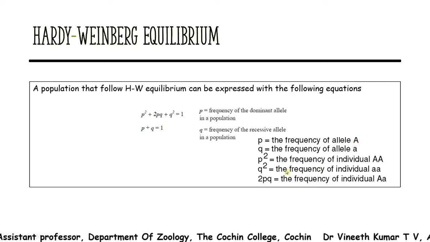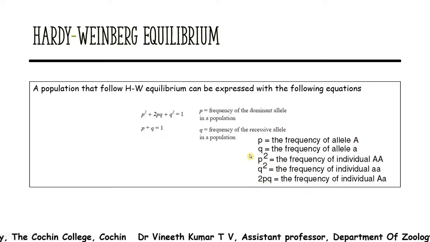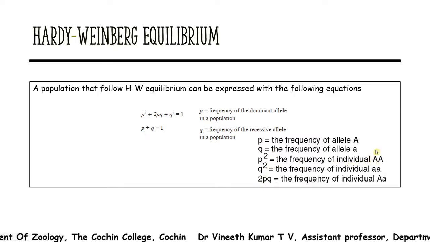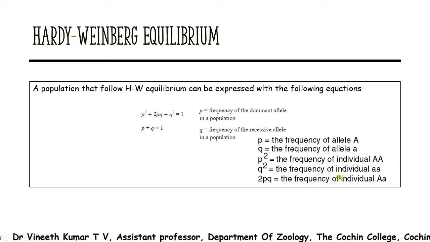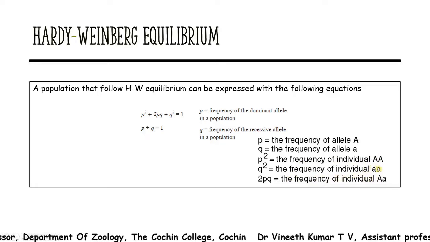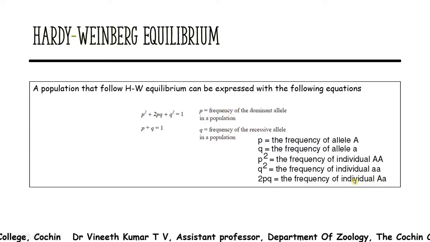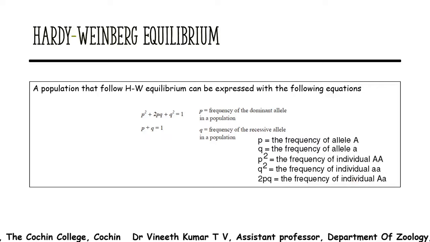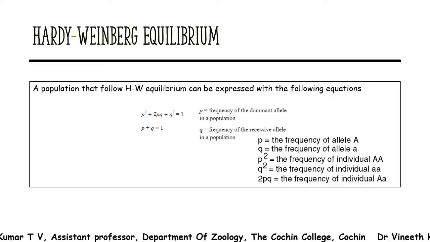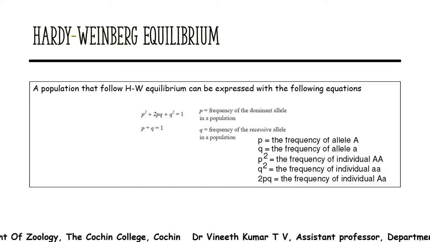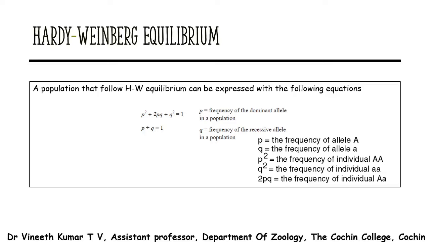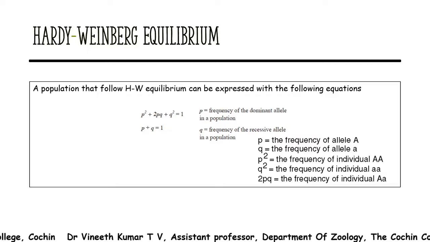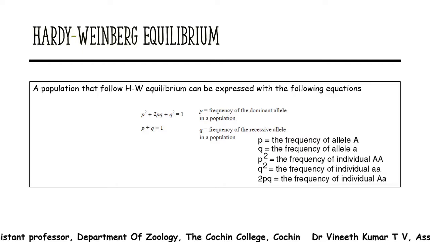When you come to the genotypic frequency, p square is the frequency of the dominant homozygous individuals, q square is the frequency of the homozygous recessive individuals, and 2pq is the frequency of the heterozygous individuals. p and q are the allelic frequencies, where the dominant allele frequency is p and the recessive allele frequency is q. This is the equation followed by a population in Hardy-Weinberg equilibrium.